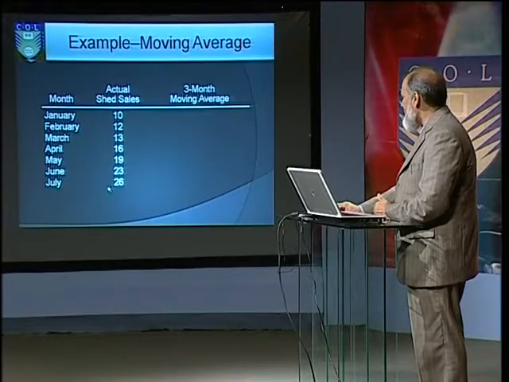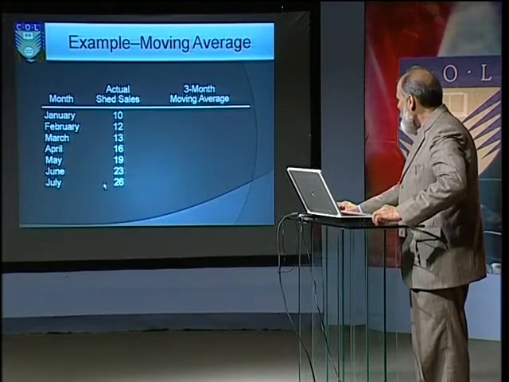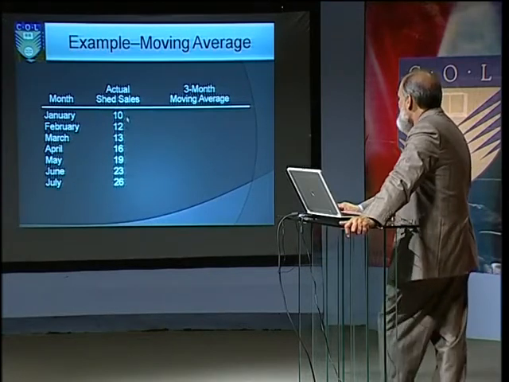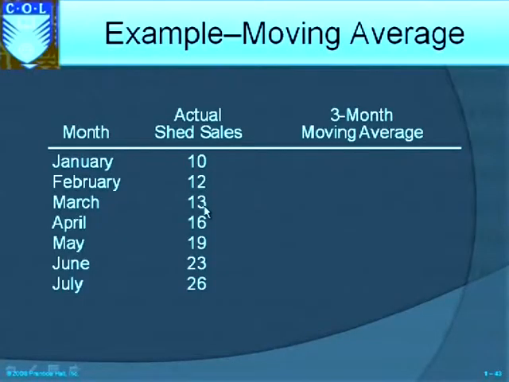Example of moving average: we see here from January to July, the actual shed sale is 10, 12, 13, 16, 19, 23, 26.